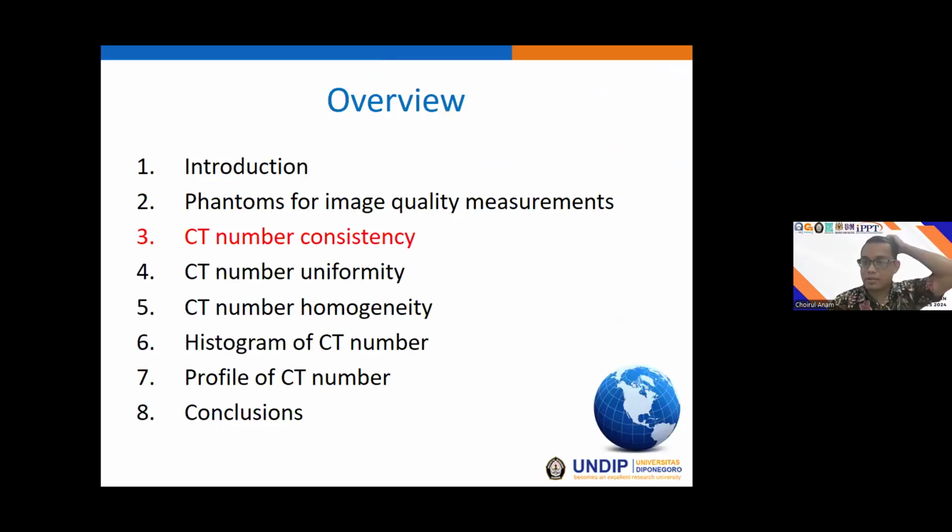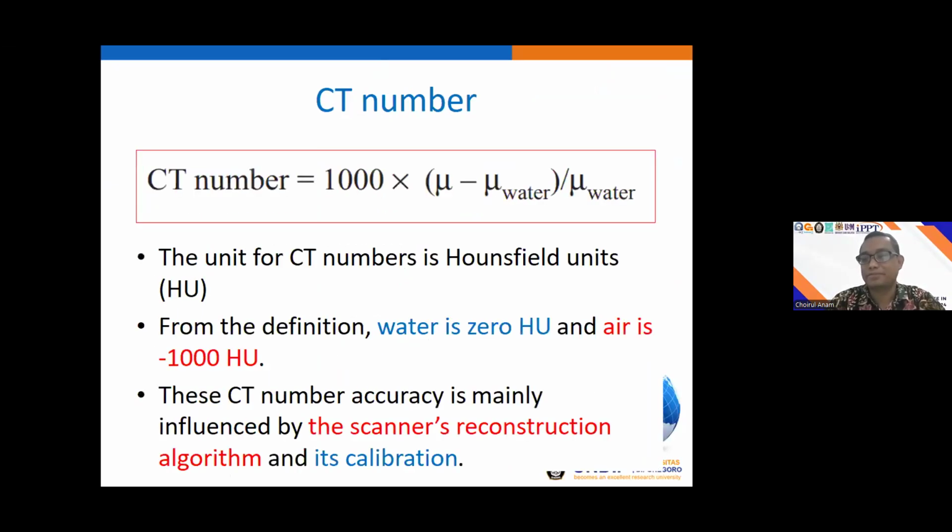Okay, and now we move to measuring the CT number consistency. These parameters are maybe the basic ones. It's very simple to measure the CT number consistency of the water.